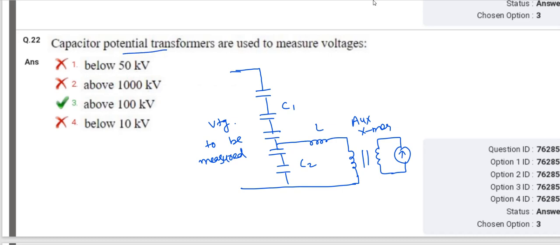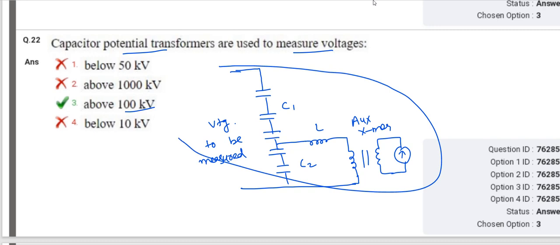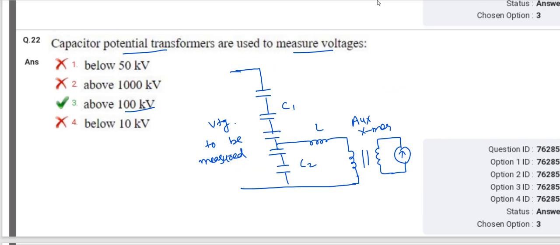Capacitive voltage transformer. Capacitor potential transformers are used to measure voltage above 100 kV. This is the capacitive voltage transformer. So here the main thing is: what is the capacitive voltage transformer? For measuring high voltage above 100 kV, a highly insulated transformer is required.